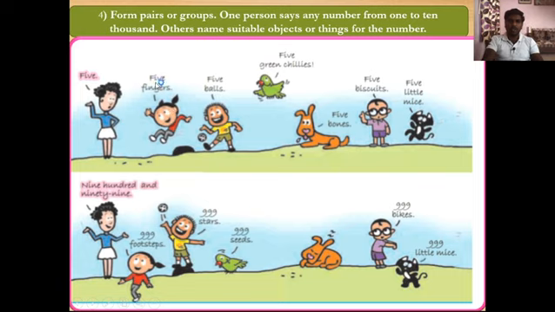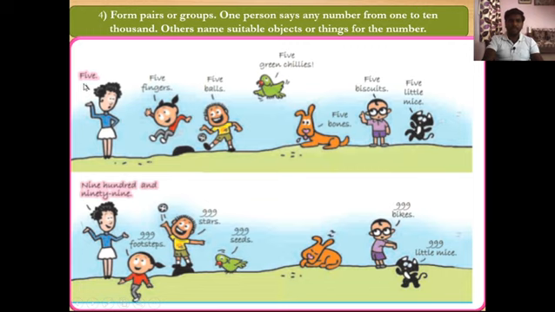Here you can see the first friend says 5 fingers. Then the second says 5 balls. Third one, 5 green chilies. The next one, 5 bones. Then the next one, 5 biscuits, and the last one says 5 little mice.